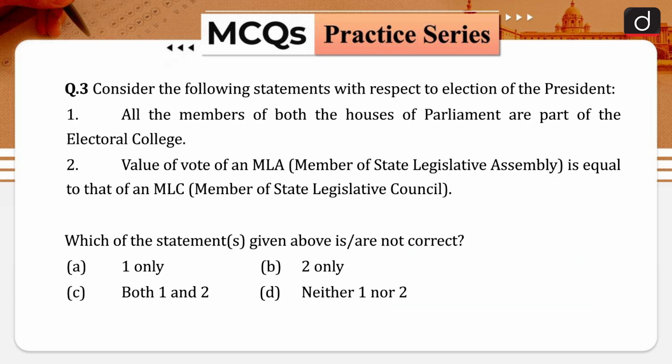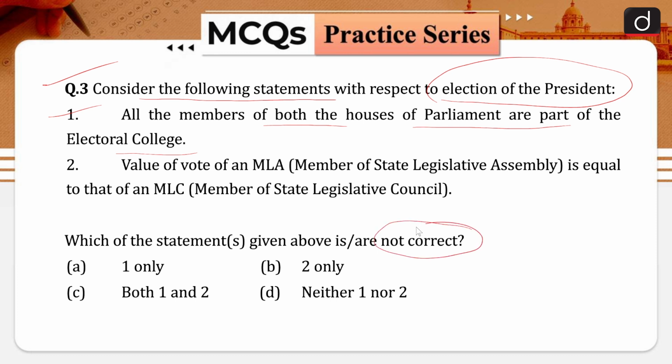Now let us move to another question of our today's discussion. Your question is, consider the following statements with respect to the election of the president. Your statement 1 is, all the members of both the houses of parliament are part of the electoral college that is responsible for the election of the president. Your statement number 2 is, value of vote of an MLA, that is member of state legislative assembly, is equal to that of an MLC, that means member of state legislative council. So which of these statements given above are not correct?